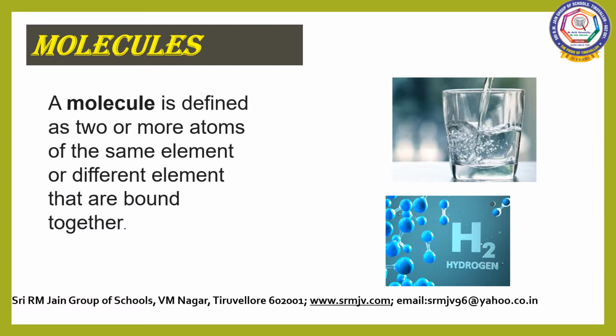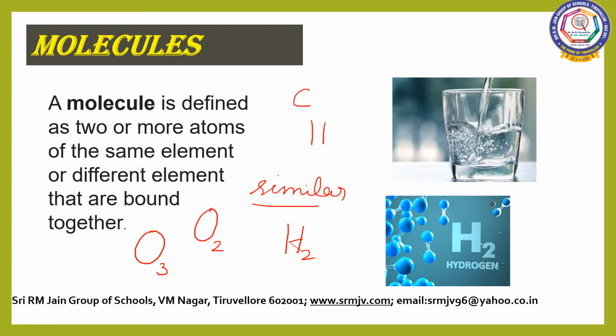Molecules of elements consist of two or more similar atoms chemically combined. Example, hydrogen. Hydrogen gas consists of hydrogen molecules. A hydrogen molecule consists of two hydrogen atoms. An oxygen molecule consists of two oxygen atoms. An ozone molecule consists of three oxygen atoms. Molecules of many elements are made up of only one atom. Example, carbon, helium, neon.